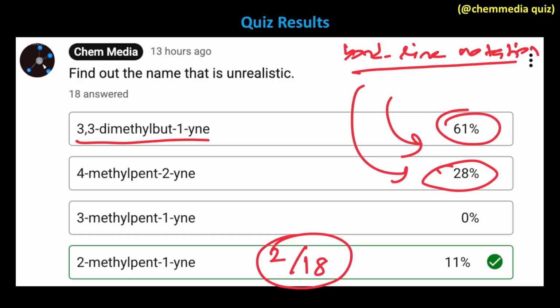Learn bond line notation. Understand chemical bonding. Understanding hybridization is very important. If you master these subjects, like how to write name to structure in bond line notation or structure to name, so IUPAC nomenclature you need to learn, bond line notation you need to learn, hybridization you must understand. If we do these three things correctly, then you would improve definitely for sure in organic chemistry.